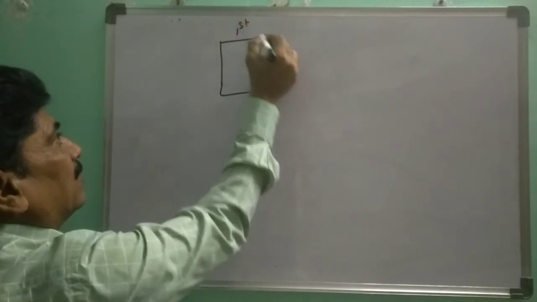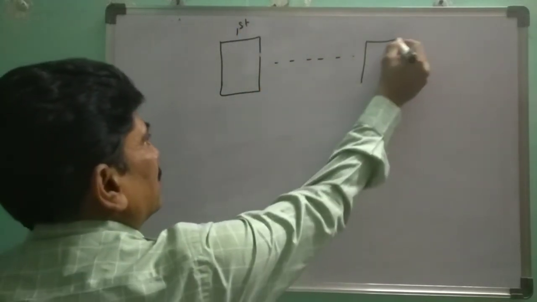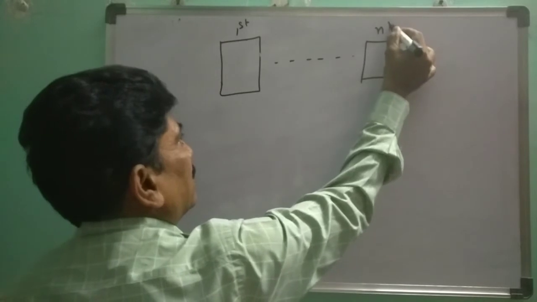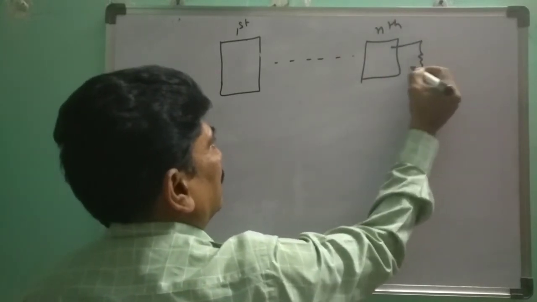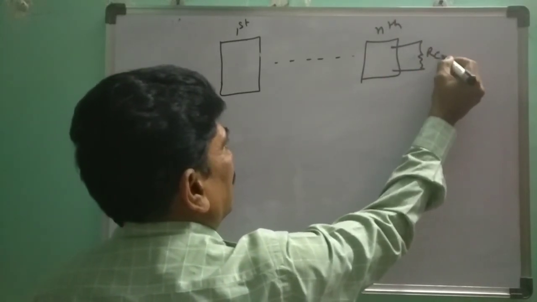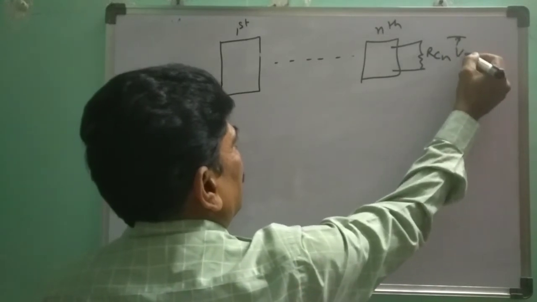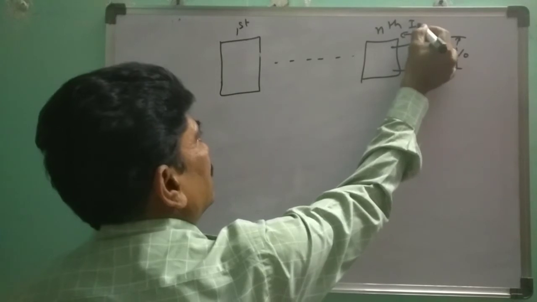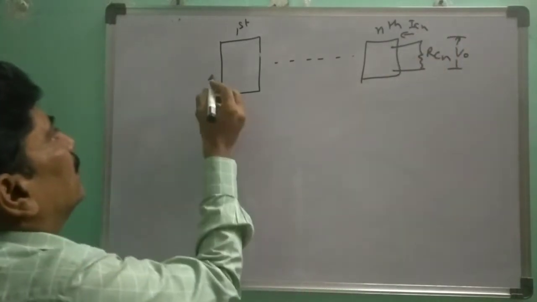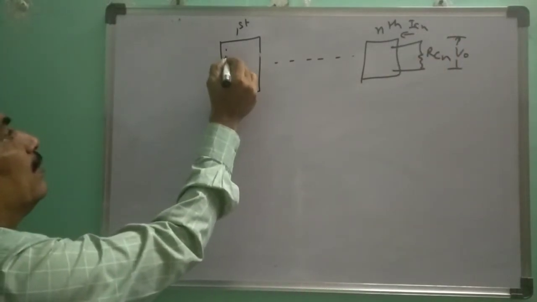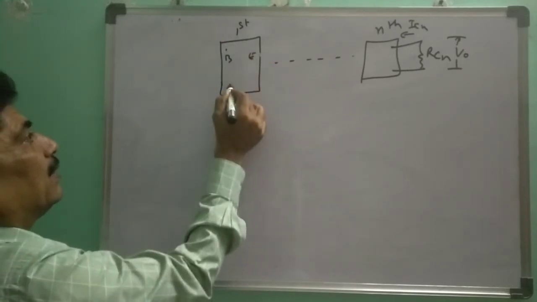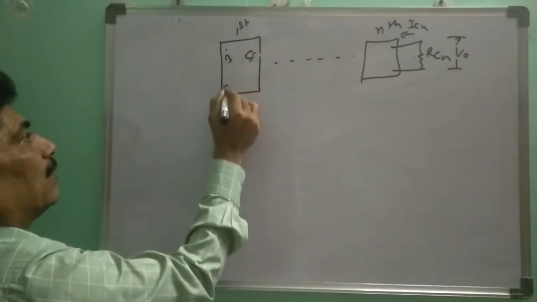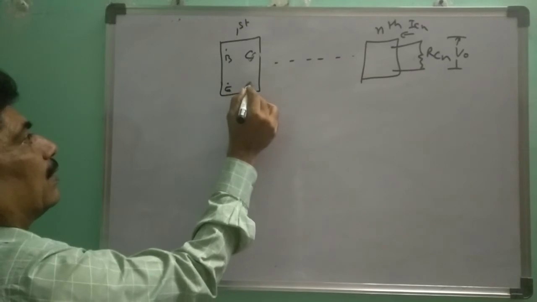First stage, remaining stages will be there, and the last stage is nth stage, to which load is connected, that is RCN, and the output voltage is V0, and the current is ICN. Base, emitter, collector, emitter.